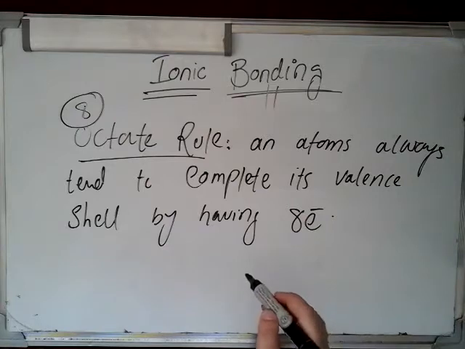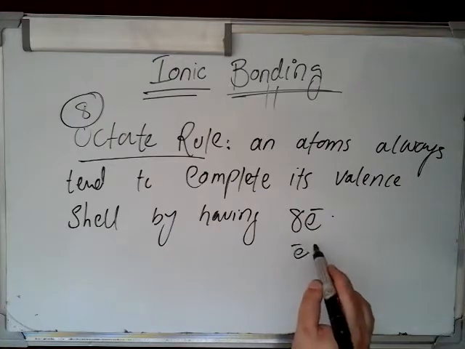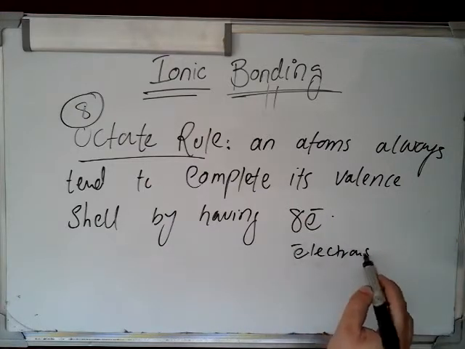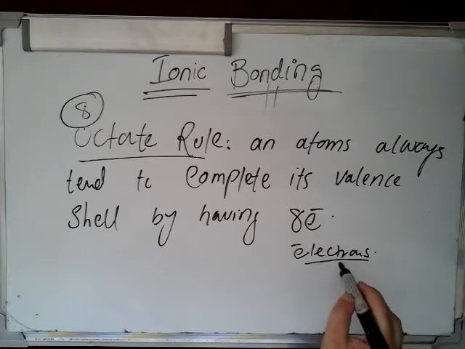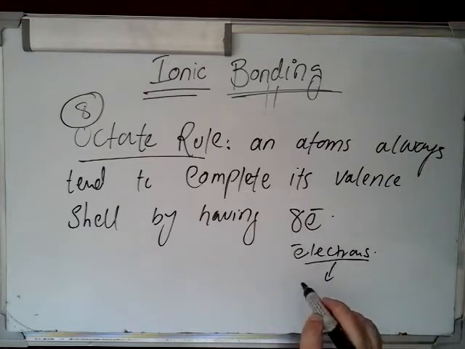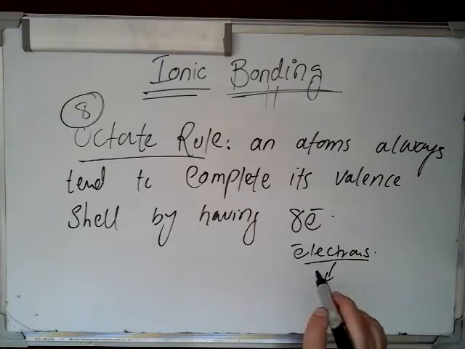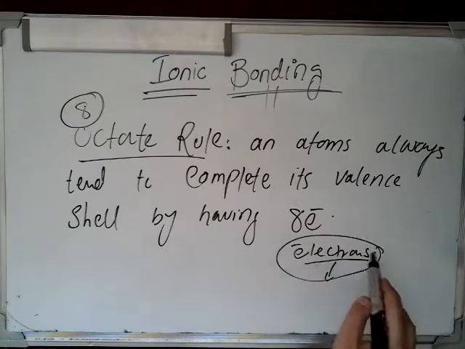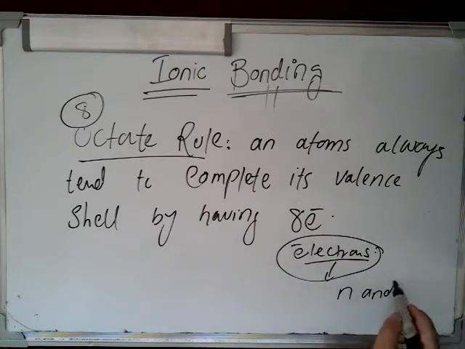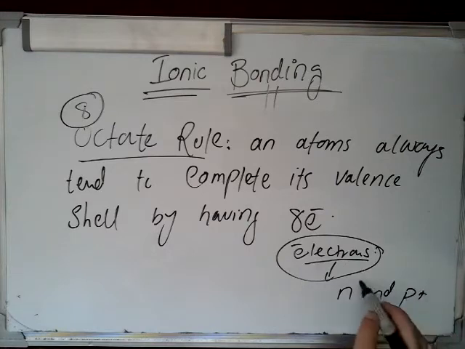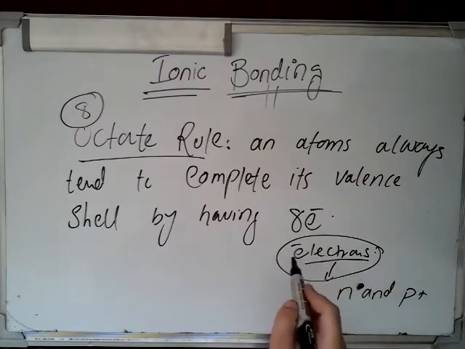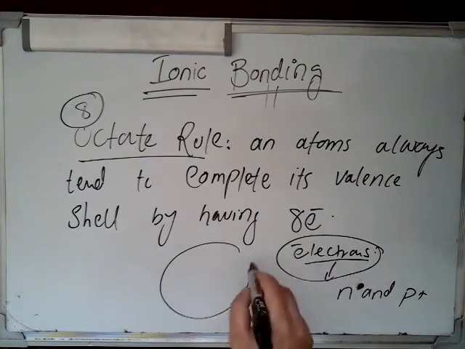Keep in mind that electrons specify the chemical reaction. Chemical reactions occur because of the presence of electrons. Neutrons and protons do not take part in the chemical reaction. The chemical reaction occurs because of the electrons, and specifically those present in the last shell.